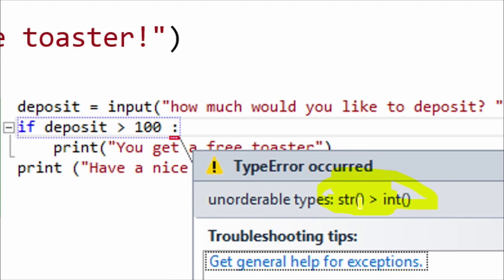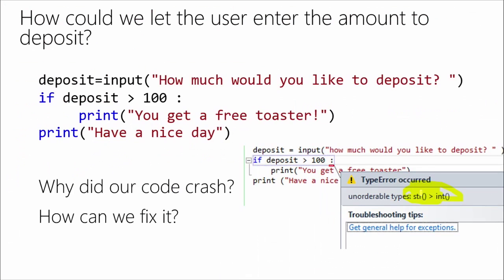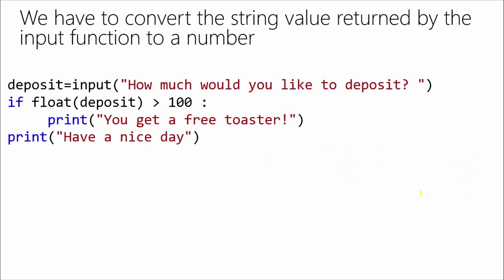So we need to convert the string into an integer so we have the same data type on both sides. So we fix that. My apologies if there's a typo on this slide. That should be if int deposit, not if float deposit, because we just saw in the demo that when I convert it to a float, it doesn't work.